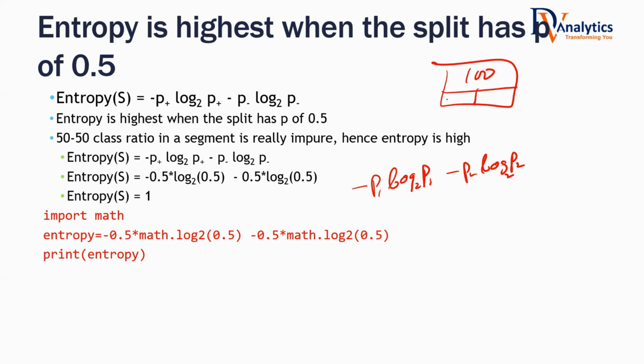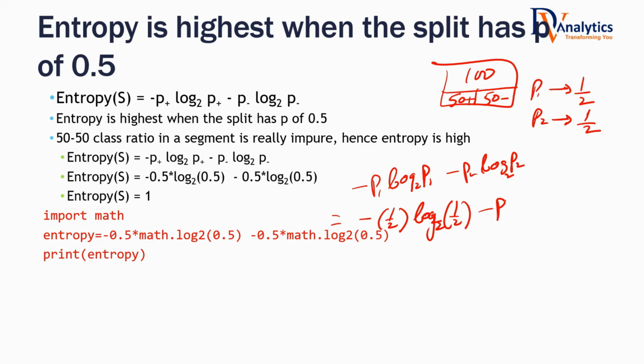Let's say 100 customers are there. 50 are buying, 50 are not buying. What is P1 value? Probability of buying is how much? 0.5, 1 by 2. Probability of not buying, P2 value, is 1 by 2. Let's calculate entropy here. Minus 1 by 2 log to the base 2 of 1 by 2, minus again P2 is 1 by 2, the log to the base 2 of 1 by 2.